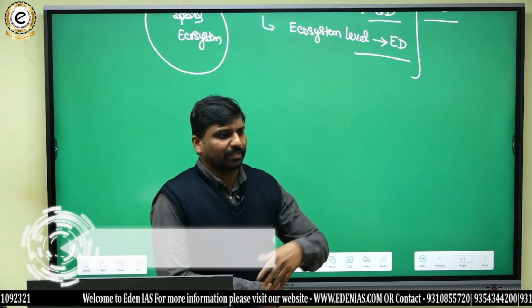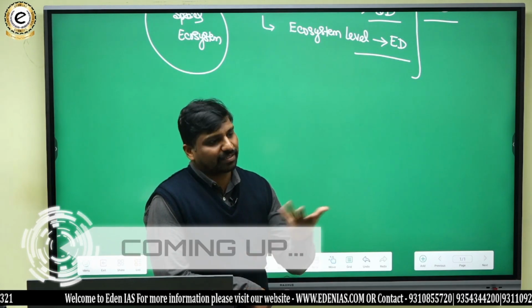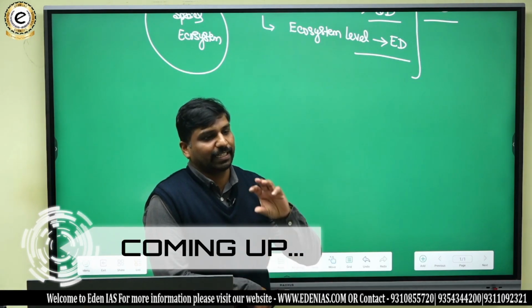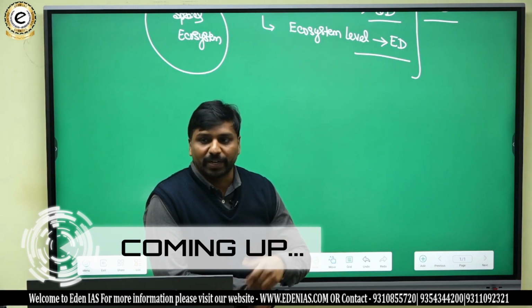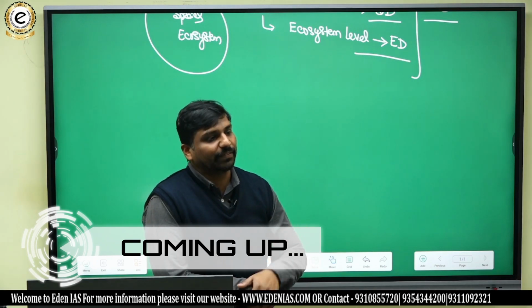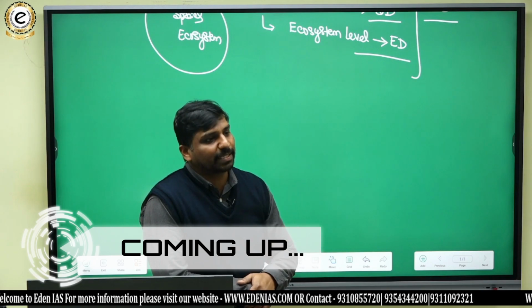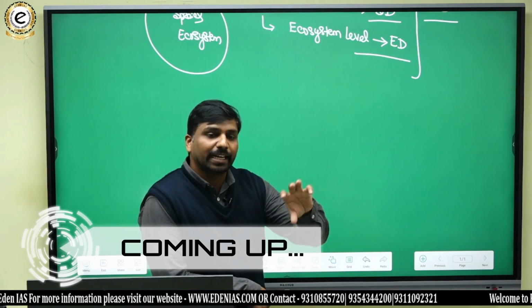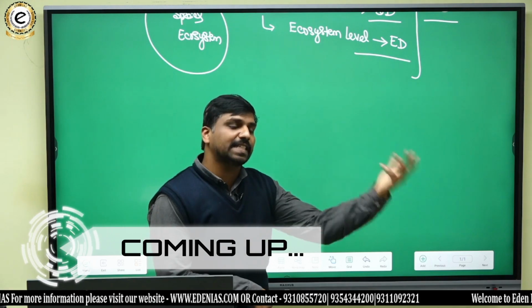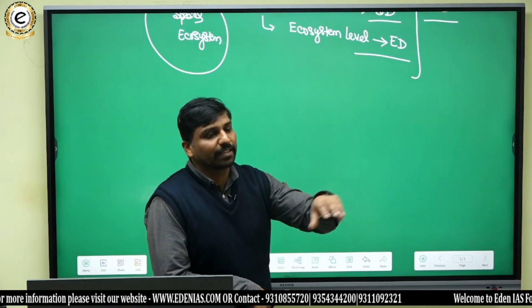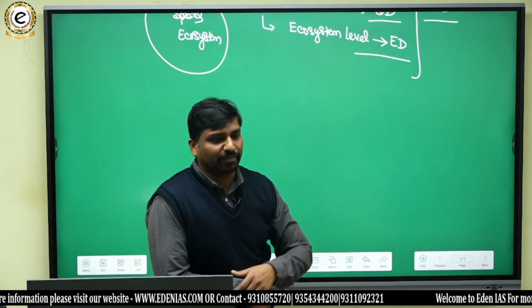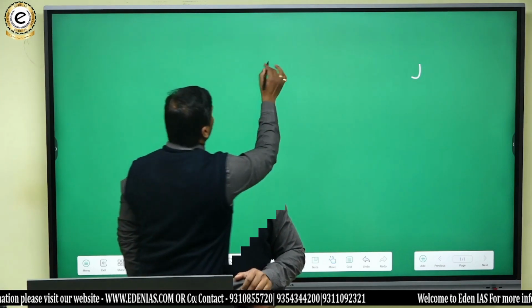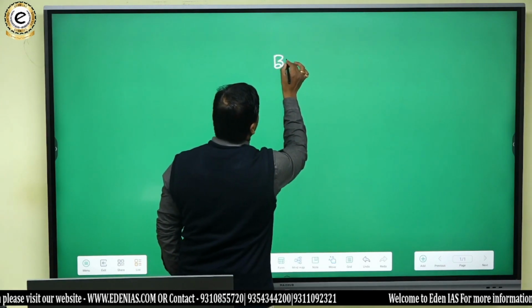Simply, like examples, if you want to have examples, you can take anything. For example, biodiversity within tiger species, variability, different tiger species. So that is at genetic level. And in a forest we can see different species of animals like tigers, deers, likewise. So that is species diversity. What is biodiversity?